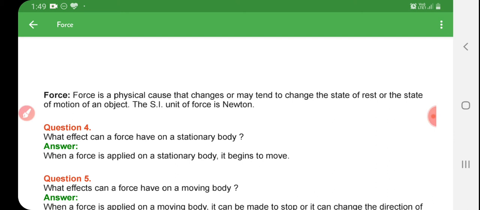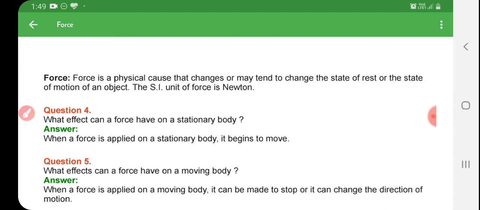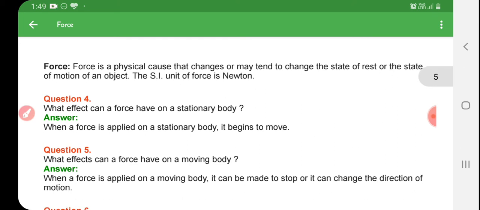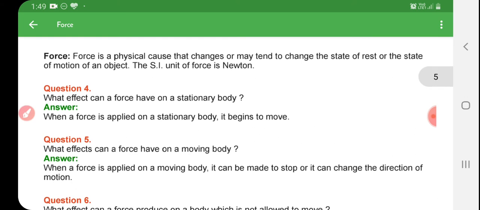Question number 4. What effect can a force have on a stationary body? When a force is applied on a stationary body, it begins to move. When we apply a force, the object starts to move.